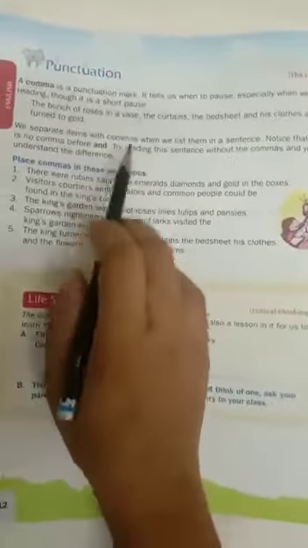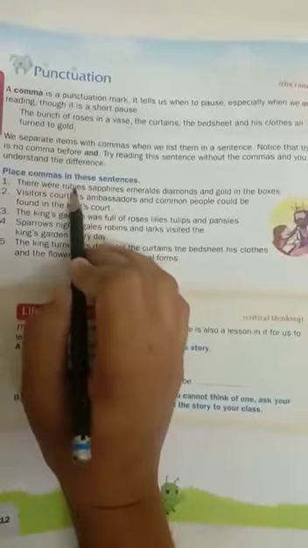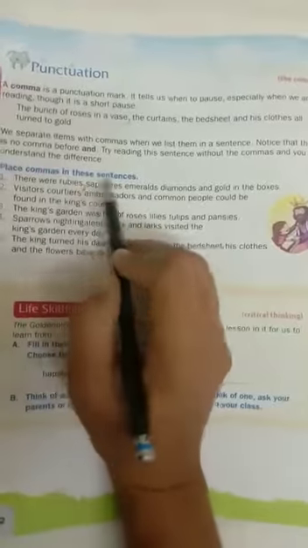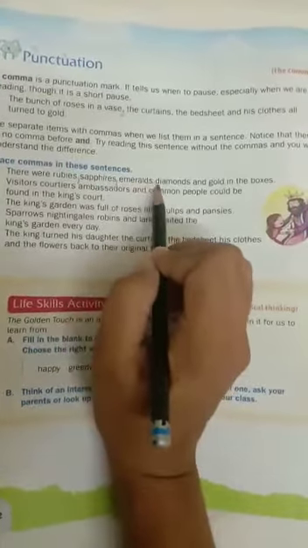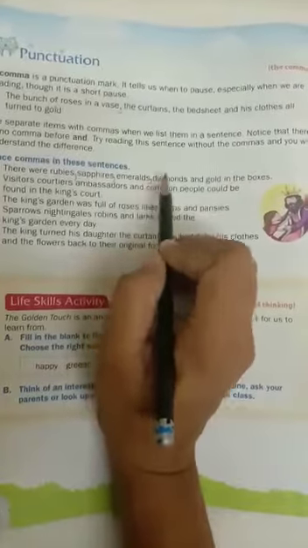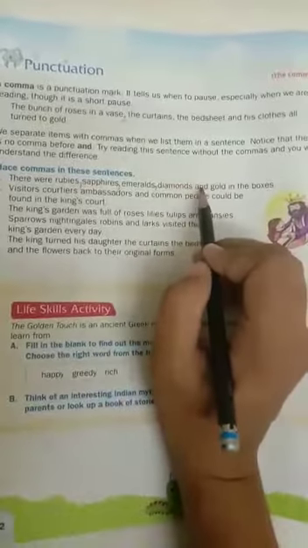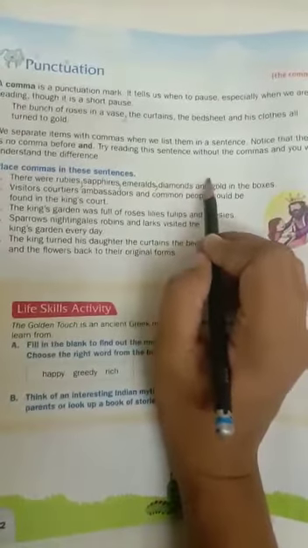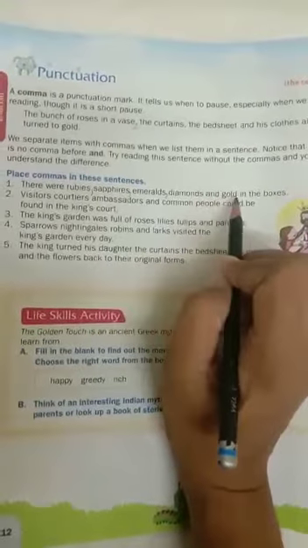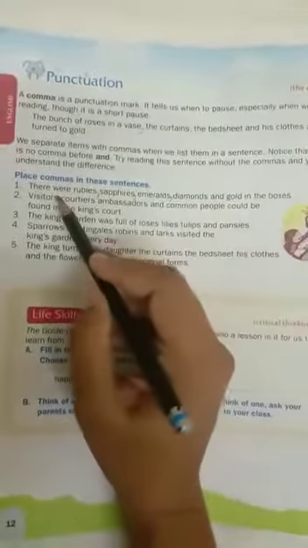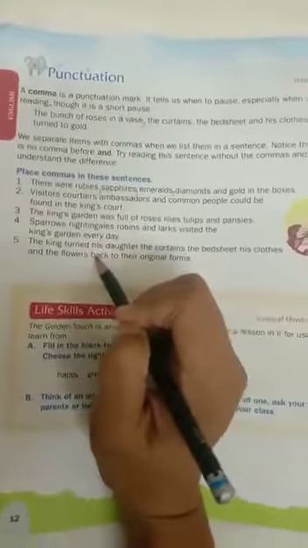So where will we put commas? There were rubies, comma, sapphires, comma, emeralds, comma, diamonds and. We don't have to put a comma before the word and. So we don't have to put a comma here. And gold in the boxes. Similarly, you can do the second, third, fourth and fifth sentences on your own.